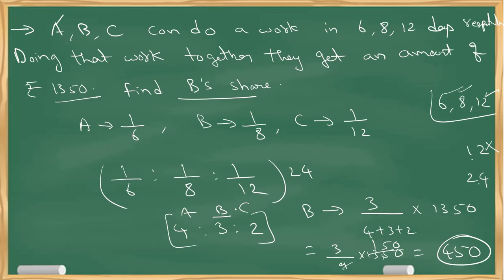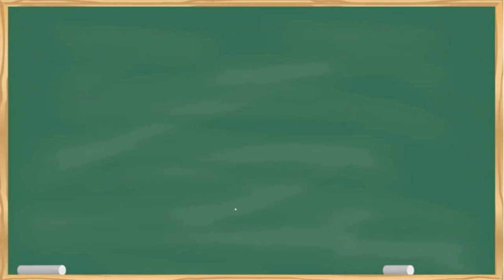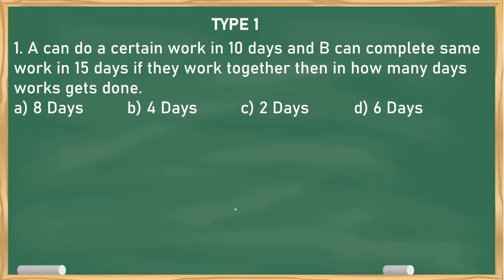Clear? So these are the basic concepts that help you understand the problem and solve it. Let us see some examples for more clarity. Okay. So I've grouped them in different types based on their simplicity or difficulty level. Okay, type 1 is very basic. I want you to solve by yourself.